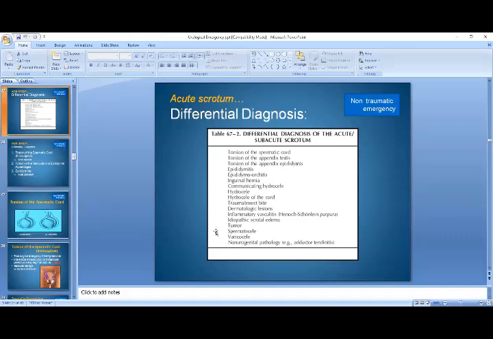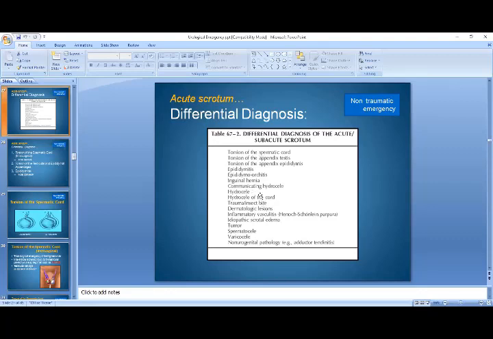So this is a long list that we can encounter in case of the acute or subacute scrotum. In this list, you can find certain entities that you have already discussed in general surgery, that is inguinal hernias, hydrocele, hydrocele of the cord, and dermatological reasons.